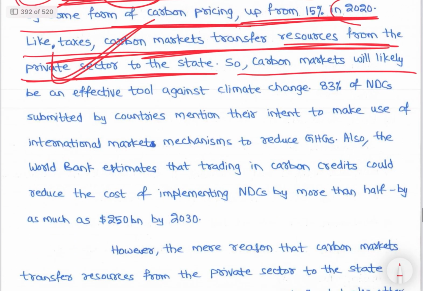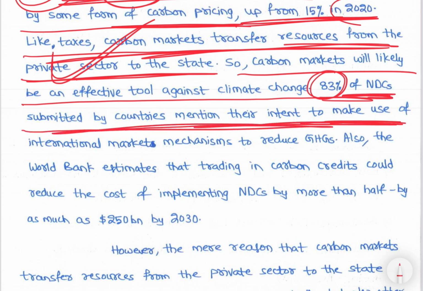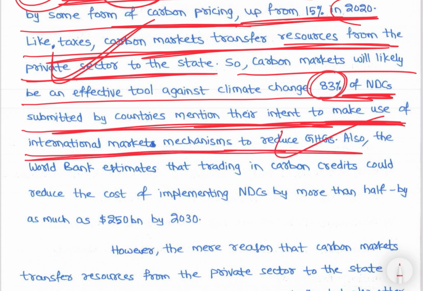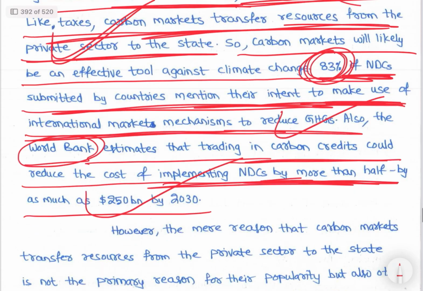Then so carbon markets will likely be effective tool against climate change. 83% of NDCs submitted by countries mention their intent to make use of international market mechanisms to reduce greenhouse gases. So 83%. Also the World Bank estimates that trading in carbon credits could reduce the cost of implementing NDCs by more than half.